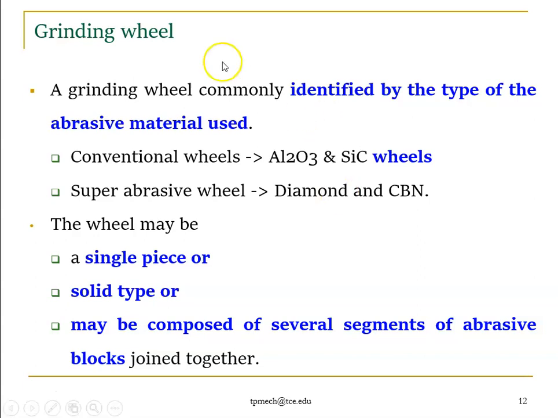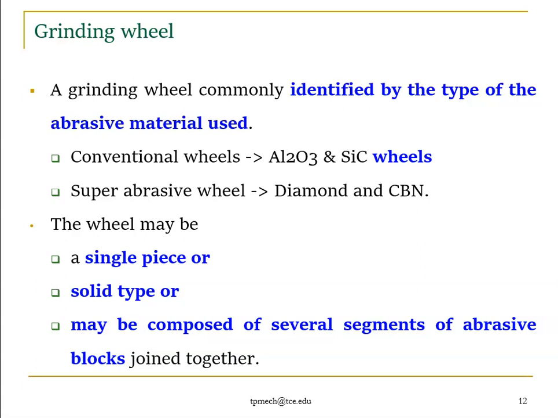A grinding wheel is commonly identified by the type of abrasive material used, right. Generally grinding wheels have two main components. One is abrasive, another one is bonding material, but it is mainly classified with the help of abrasive alone. The abrasive plays a major role because it is used to remove the material. Bonding is used only to bond the abrasive particles. It won't remove the material, but the abrasive particles remove the material.